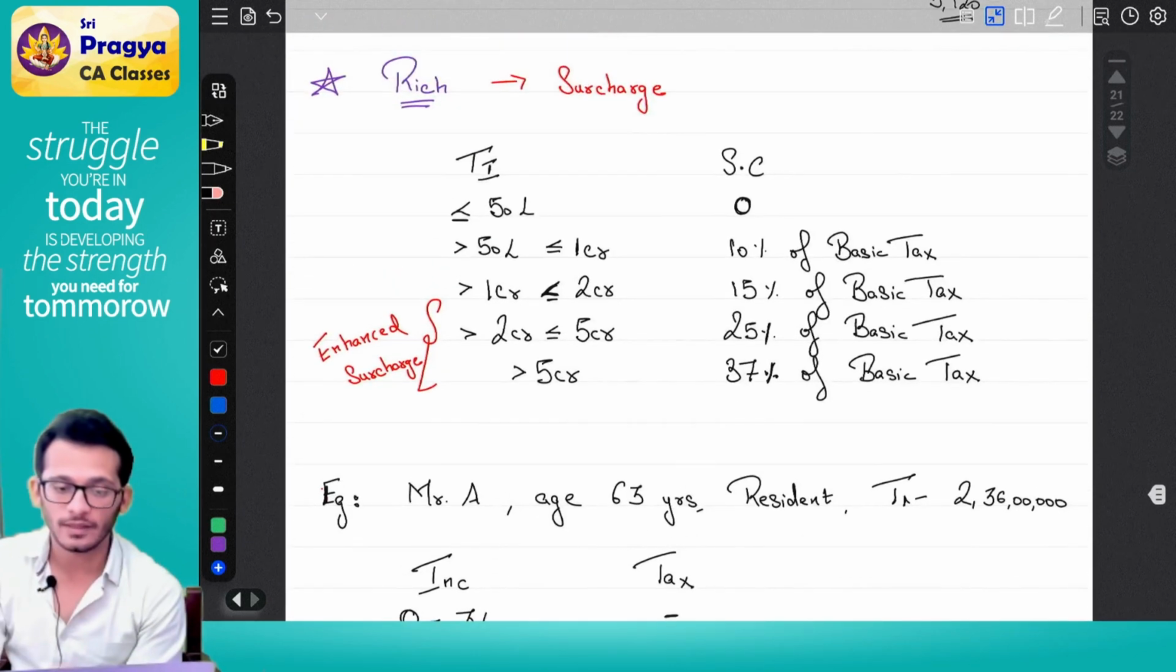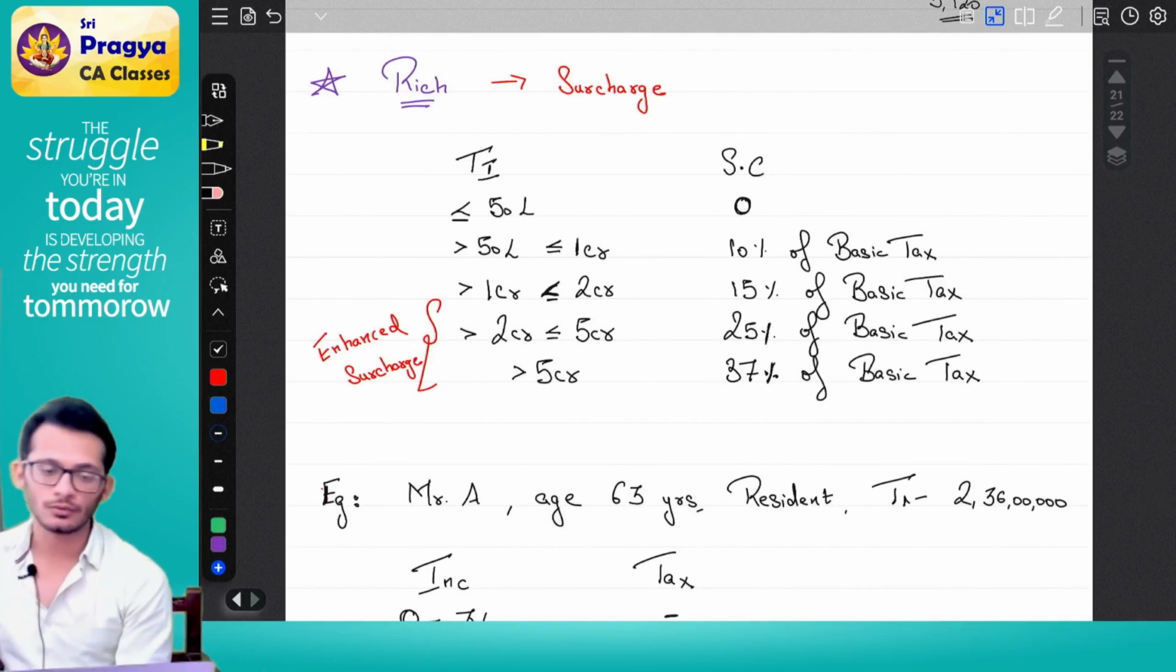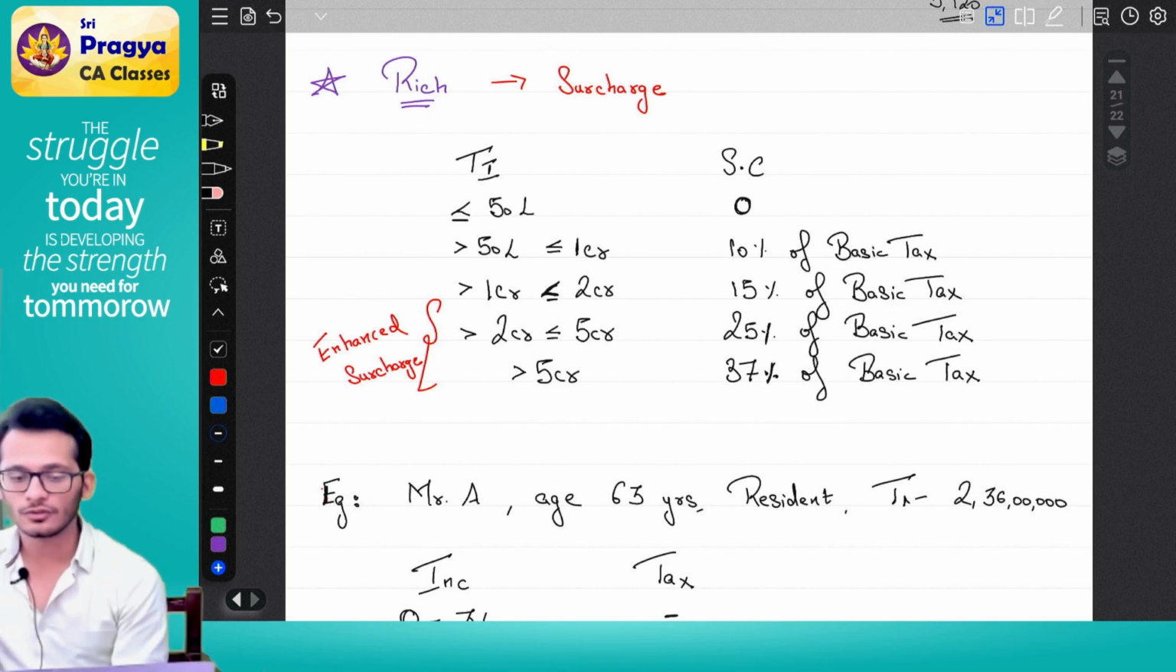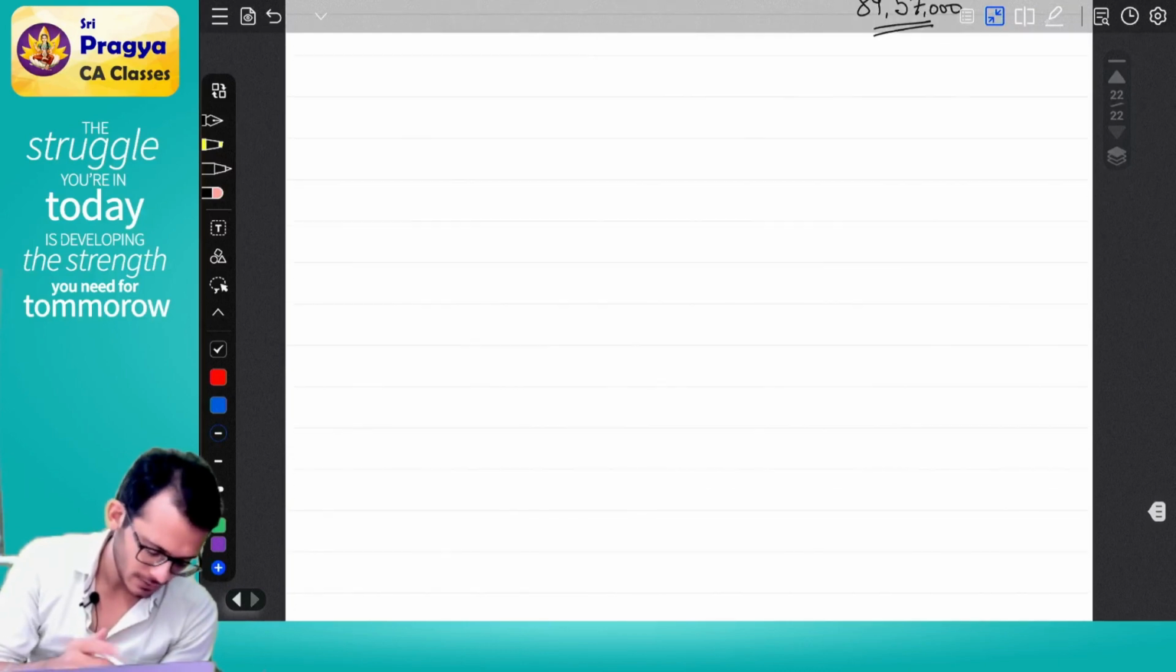This is what your surcharge concept is. Up to 50 lakhs it is 0, 50 lakhs to 1 crore it is 10%, 1 crore to 2 crore it is 15%, 2 crores to 5 crores it is 25%, above 5 crores it is 37%. Clear? Yes, we will do one more small question.